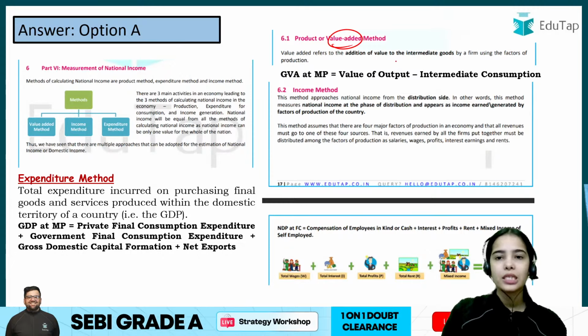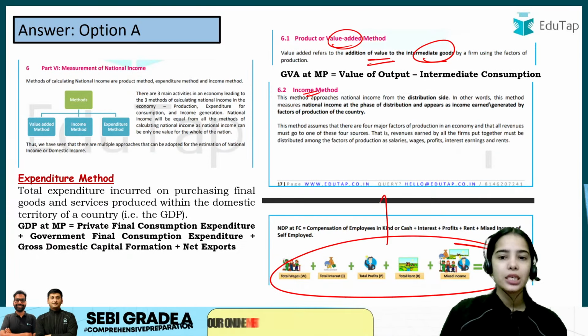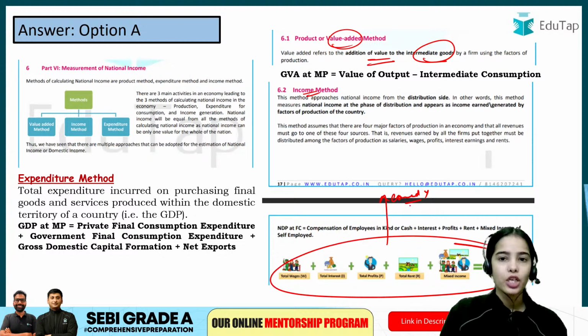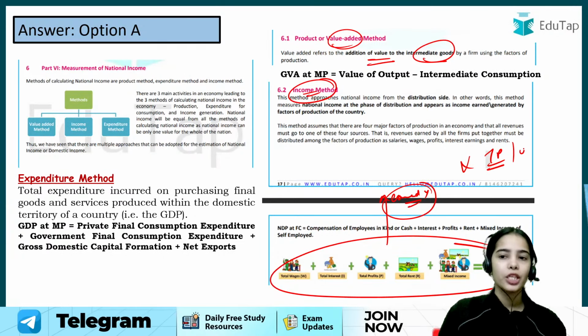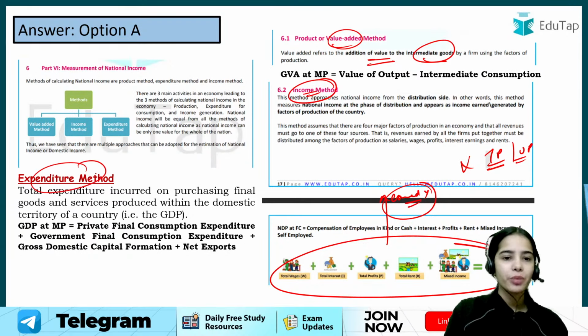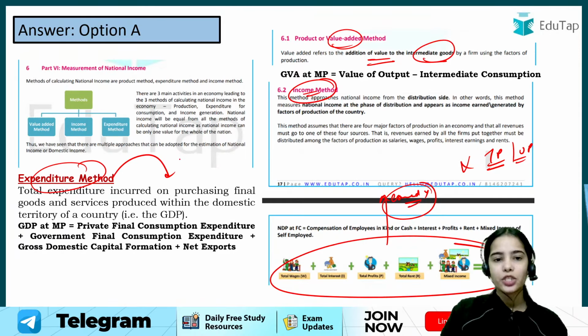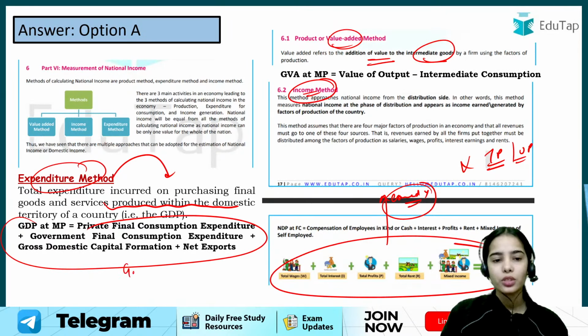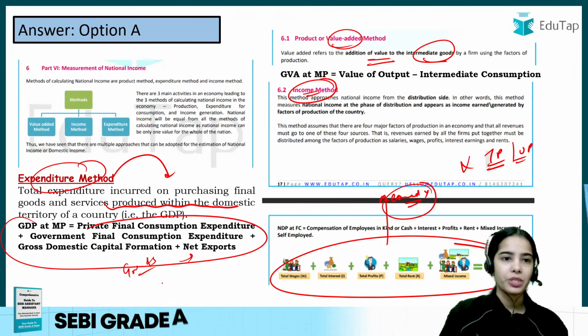Value added method sees the value addition, the addition of value to the intermediate goods. Income method adds all the income that is earned, that is the earned income. So income method only includes the earned income. It does not include the transfer payments, the unilateral payments. Expenditure method adds all the expenditure that is happening on the goods and services produced in the domestic territory.